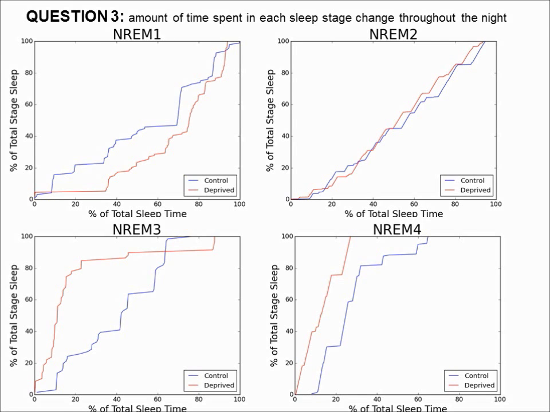So this gives you a clearer picture of how each sleep stage is distributed over the whole recording. And you can see that the deeper phases of sleep, non-REM 3 and non-REM 4, reach their maximum sooner in the deprived than the control. Of course, all this is only for one subject, but all subjects showed a similar pattern.